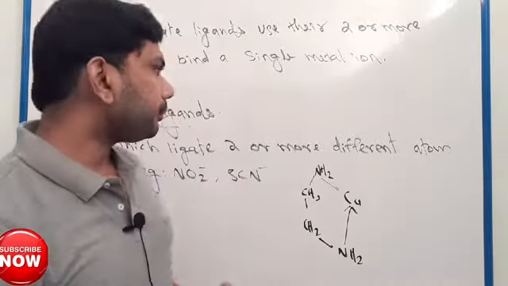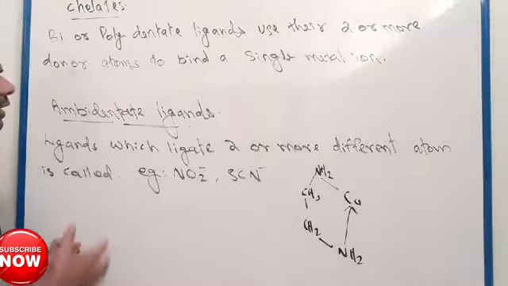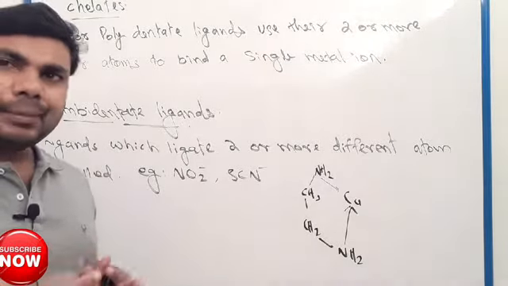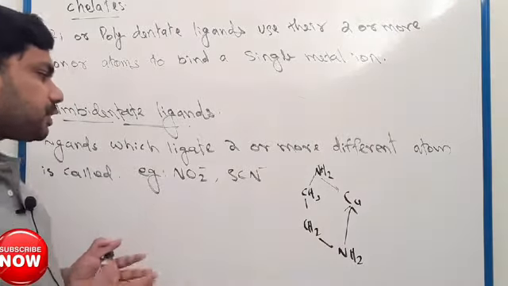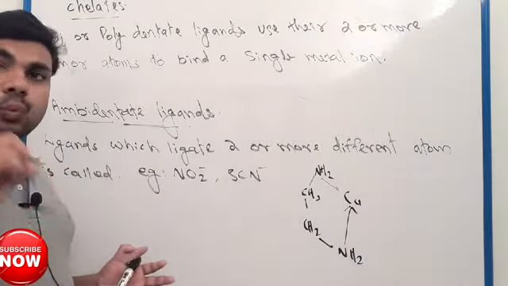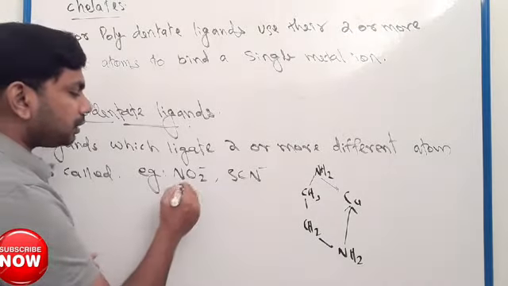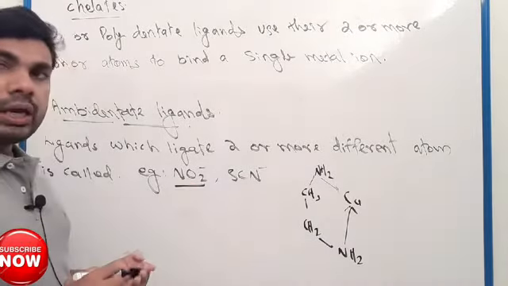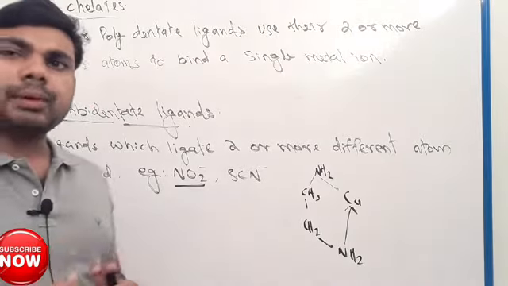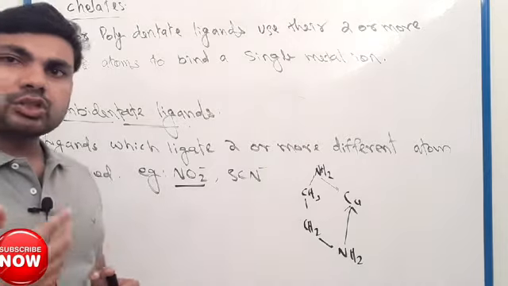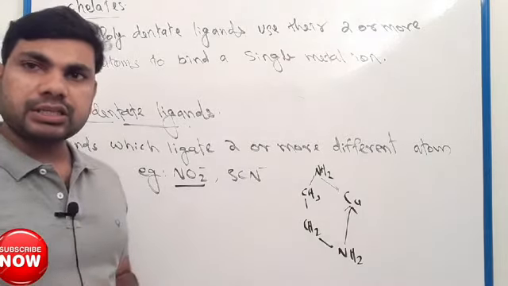Okay. And next we have to understand ambidentate ligands. Ambidentate ligands mean ligands which contain more than one donor atom. For example, NO2 minus: nitrogen can donate an electron pair to the central metal atom.